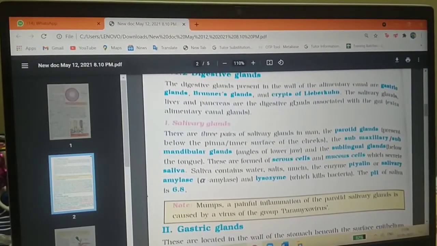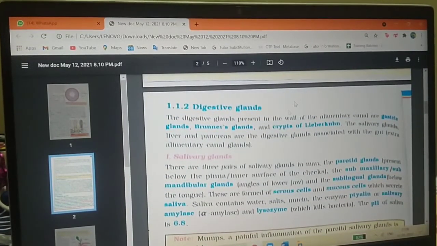Those which help in digestion are called digestive glands. The digestive glands present in the wall of the alimentary canal are gastric glands, Brunner's glands, and crypts of Lieberkühn. The salivary glands, liver and pancreas are the digestive glands associated with the gut. In the digestive glands there are two types. They are gastric glands, Brunner's glands, and crypts of Lieberkühn.